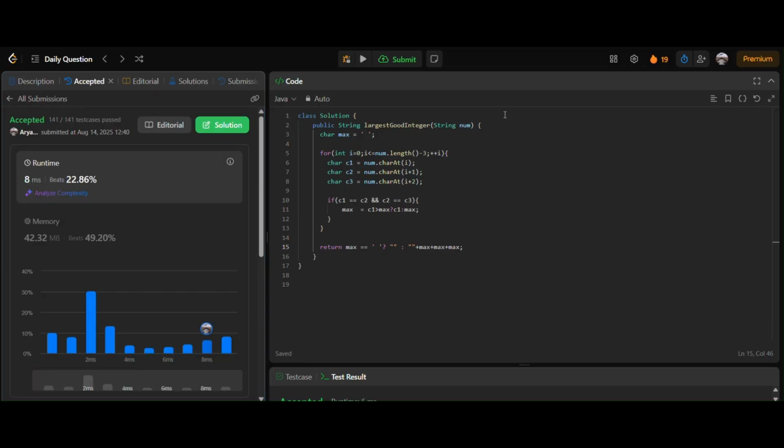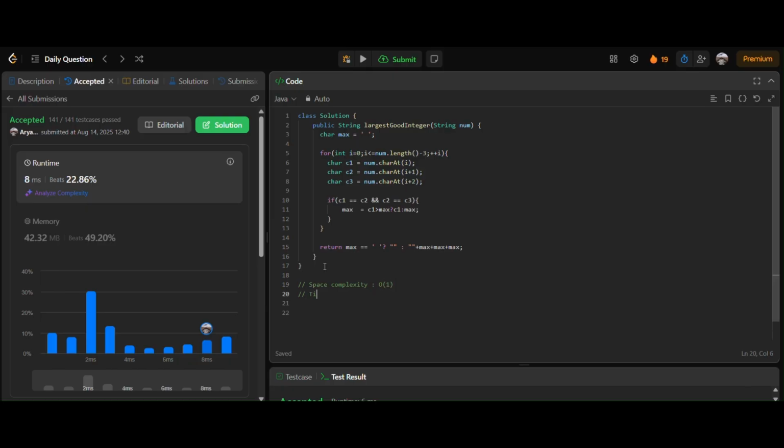Yes. So now let us calculate the time and space complexity of our code. For space complexity, we are not using any kind of extra space, so it is going to be big O of 1.